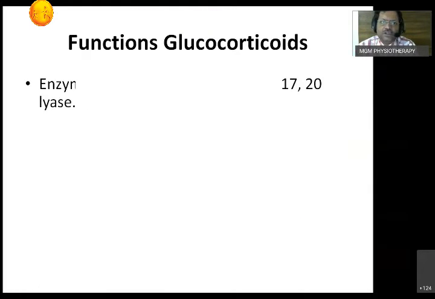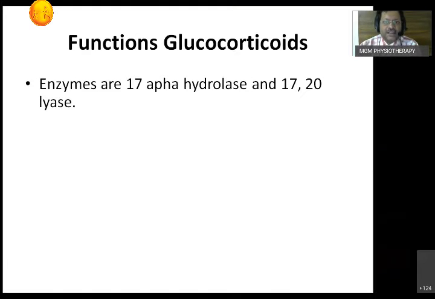Functions of glucocorticoids, this is what you have to remember. We said in zona glomerulosa these enzymes were absent, but in zona fasciculata these enzymes are present. One enzyme is called 17 alpha hydroxylase. The second enzyme is called 17-20 lyase. These two enzymes play an important role in the production of glucocorticoids.